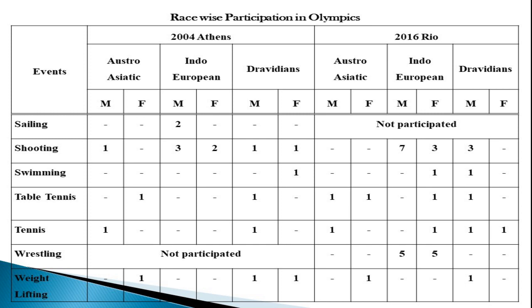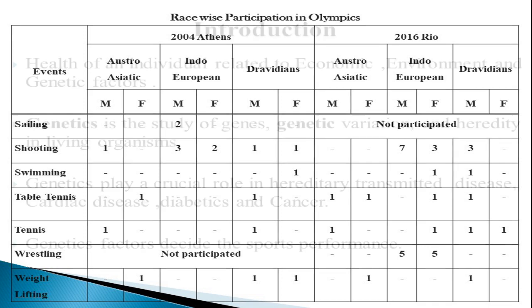In tennis, the Austroasiatic is also leading, neck and neck with the Dravidians, but the Indo-European, North Indian, mainly the Aryan people, are lagging behind. In wrestling, the Indo-European people are leading well ahead of the Dravidians and Austroasiatics. In weightlifting, the Austroasiatic people are leading neck and neck with the Dravidians compared to the Indo-European.